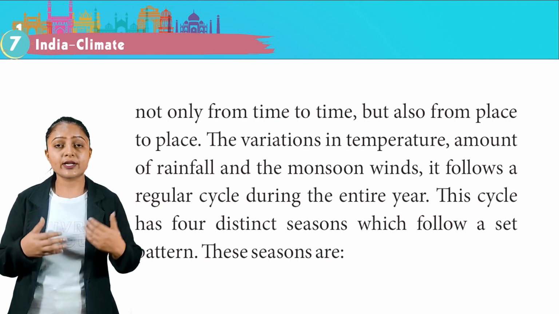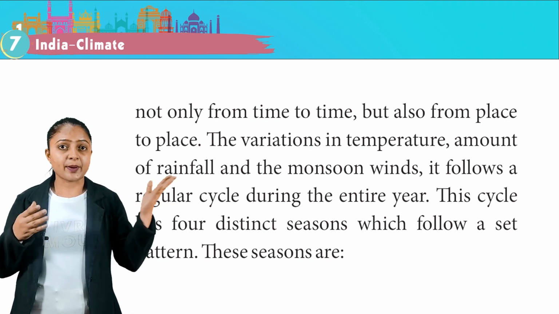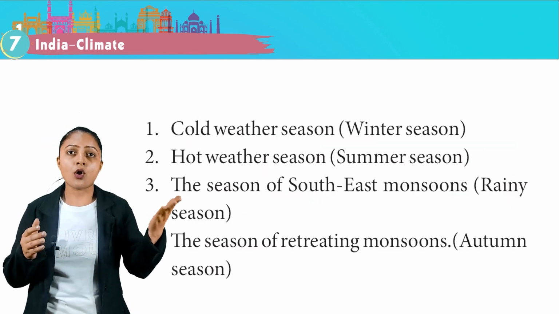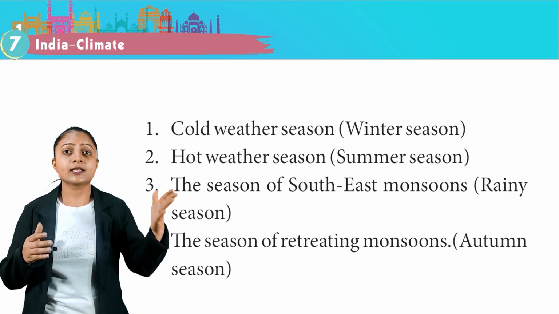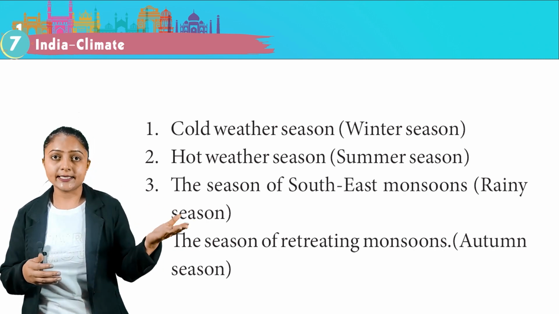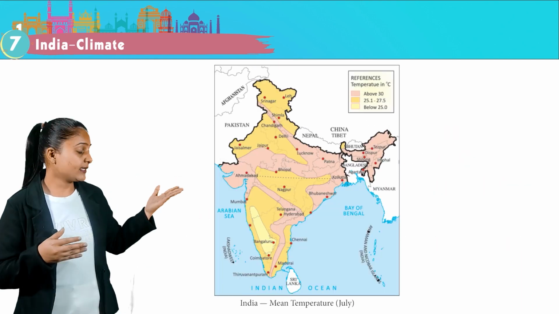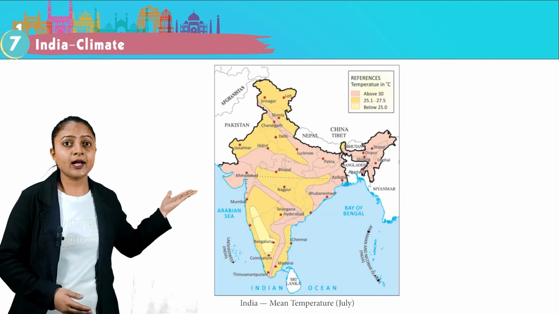This cycle has 4 distinct seasons which follow a set pattern. These seasons are the cold weather season, the winter season; the hot weather season, the summer season; the season of southwest monsoon, the rainy season; and the season of retreating monsoon, the autumn season. This is the map of mean temperature of India, July.